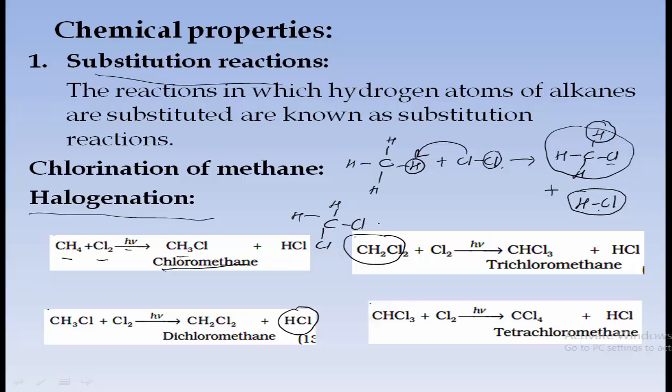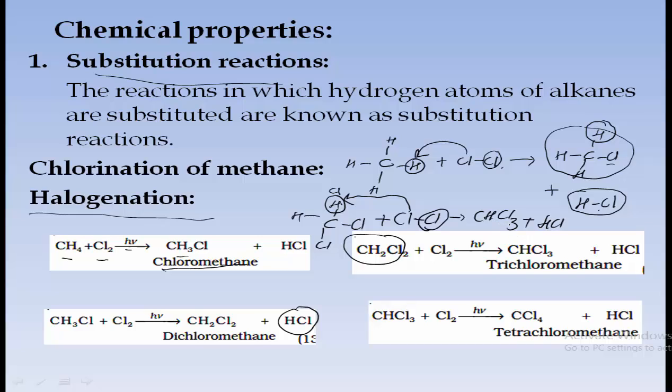In CH2Cl2, there are two Cl atoms. Again, if we react that with chlorine gas, again one chlorine atom replaces a hydrogen. This hydrogen is removed and Cl comes in. Then what happens? We get CHCl3, plus this H and this Cl react to form HCl again.